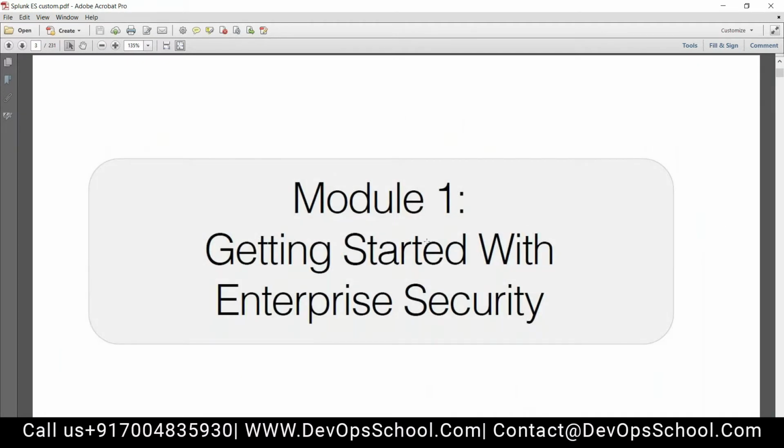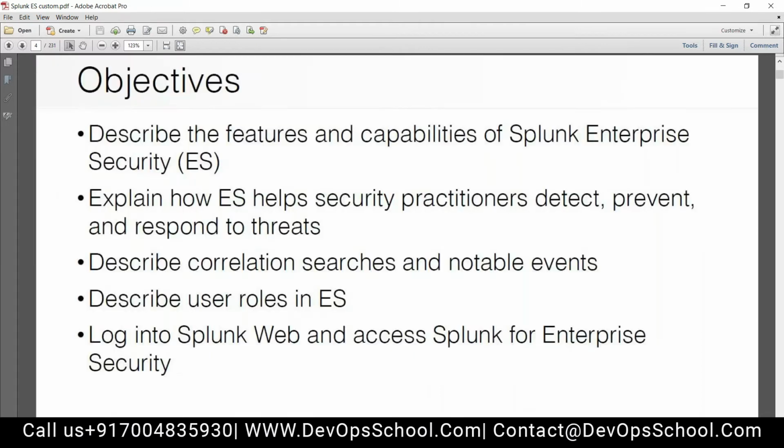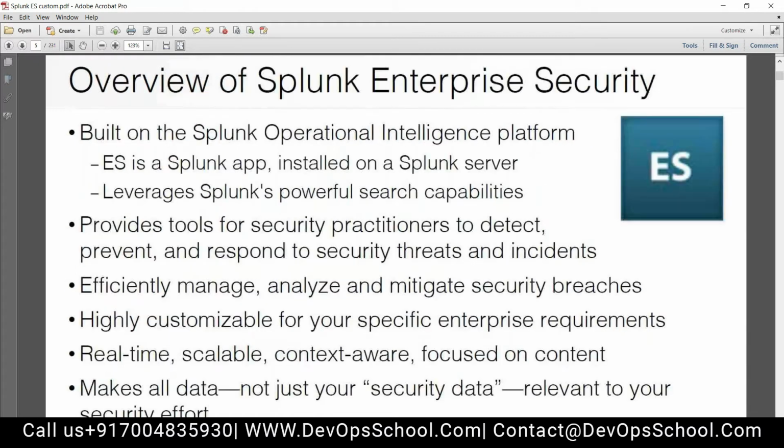Getting started with Splunk Enterprise Security. Describe the feature capabilities. I've already described how Splunk ES works. I'm moving ahead to the overview of Splunk Enterprise Security. I already told you at a high level what it is, so don't go with the documentation part. There are a number of things written, but at a high level I have explained everything that is there in Splunk Enterprise Security. Throughout the course, as we move on, you will understand better practically how things are working.